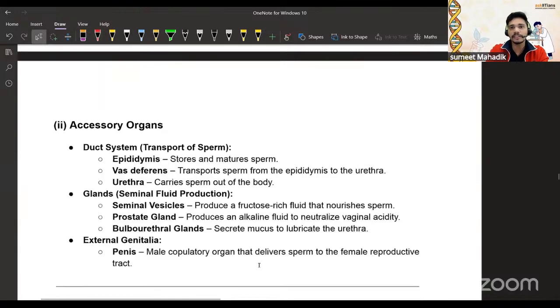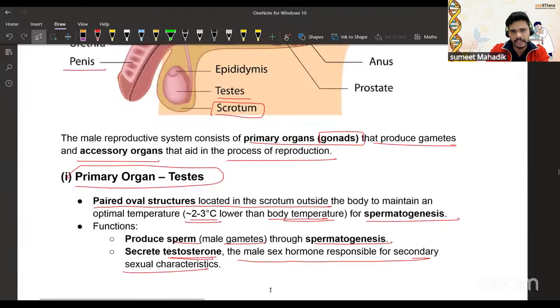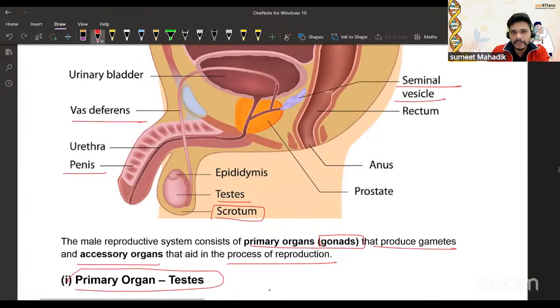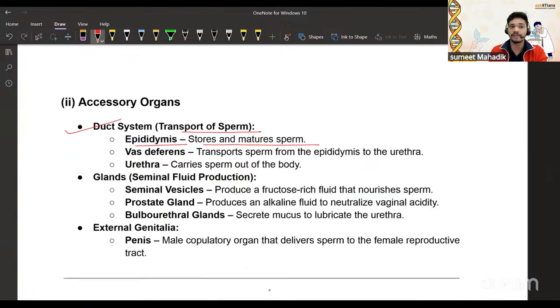Now, accessory organs. The majority of people get confused between the accessory organs, so let's understand in detail. The duct system transports the sperm. The epididymis stores the mature sperm. Where do you find the epididymis? It's there in the diagram. Inside the testis the sperms are formed, and the epididymis acts like a reservoir to store the mature sperm. Then the vas deferens transports the sperm from the epididymis to the urethra.